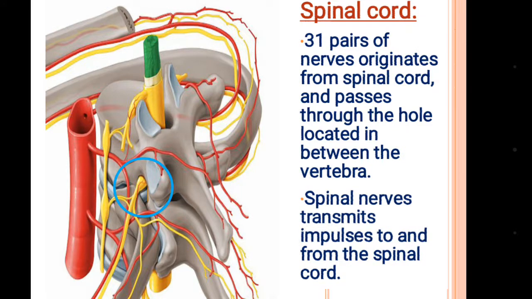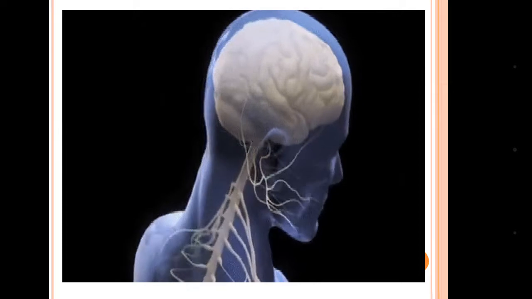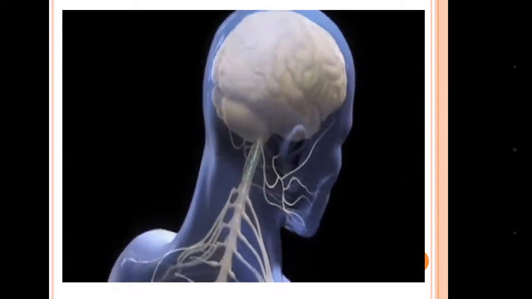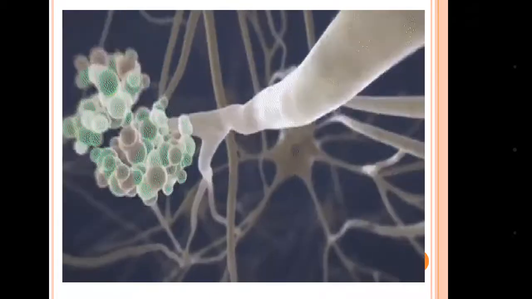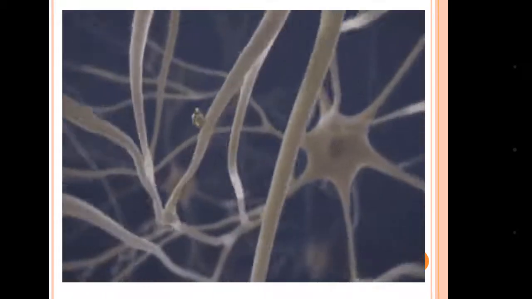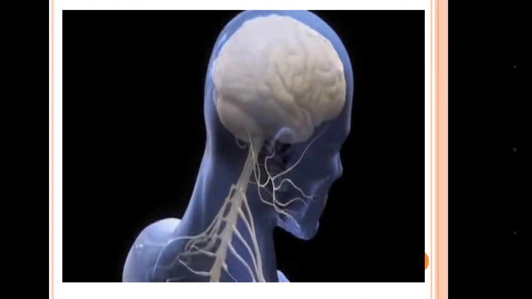Spinal nerves transmit impulses to and from the spinal cord. So this is how brain and spinal cord form the central nervous system, receiving the stimulation and sending the command to the target cell or muscles. So thank you all for today.